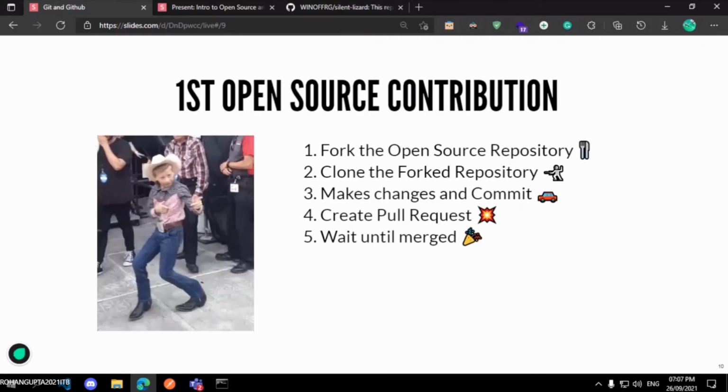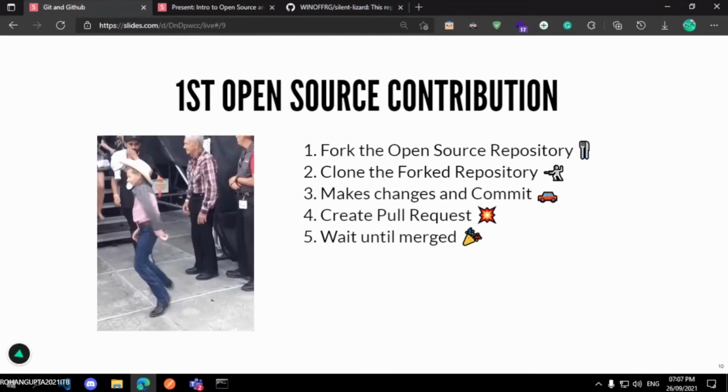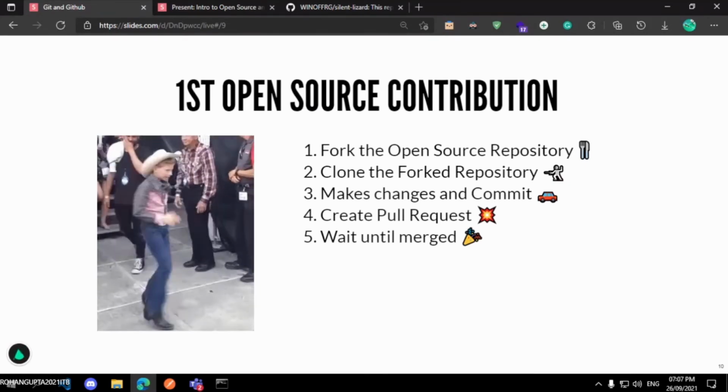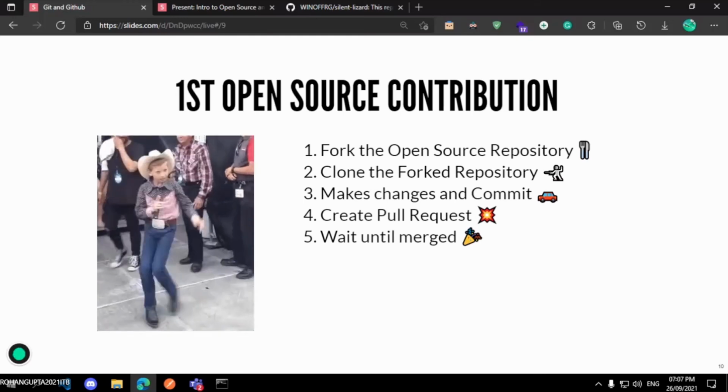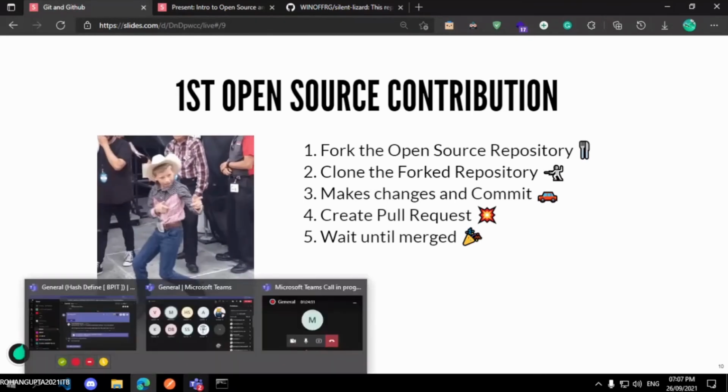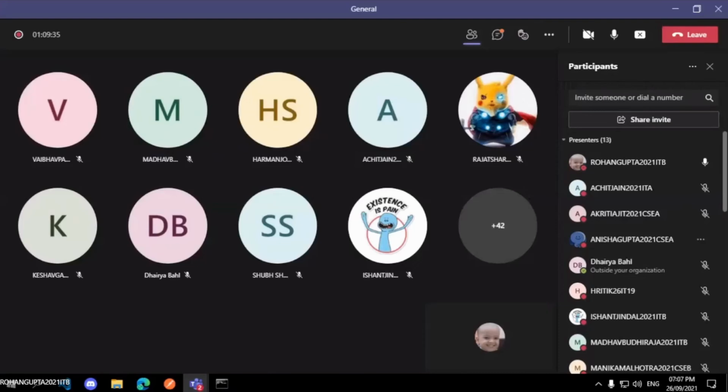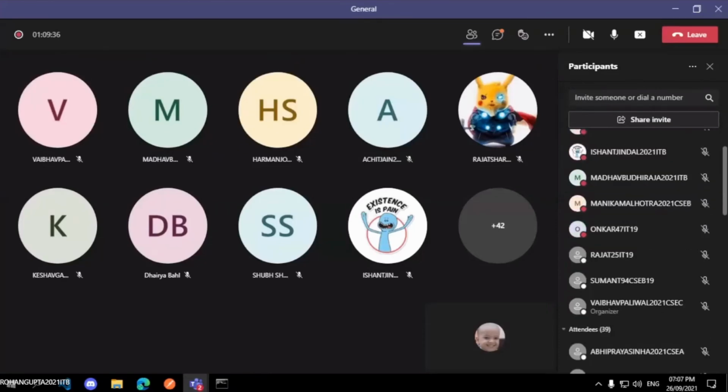So now we will make our first open source contribution, and Ajit will share his screen and show how we made that first open source contribution. Okay, Ajit, can you please share your screen? Sure. Yep. Just one second.